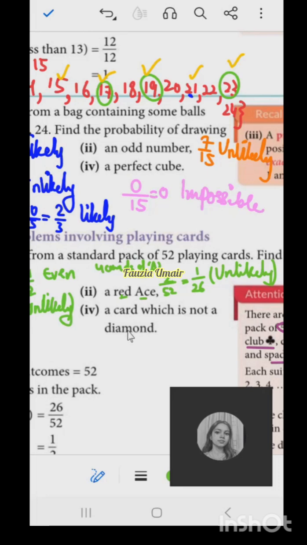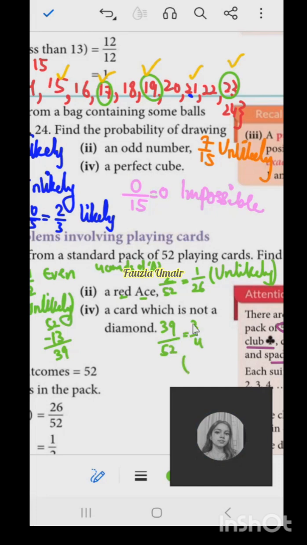A card which is not diamond. So diamond total 13 है. So not diamond का क्या मतलब? 52 minus 13. 52 cards में से 13 cards diamond के हैं ना. तो बाकी कितने रह जाएंगे? 39. So the probability would be 39 out of 52. ठीक है? So 39 out of 52 को अगर आप simplify करें तो this is 3 by 4.